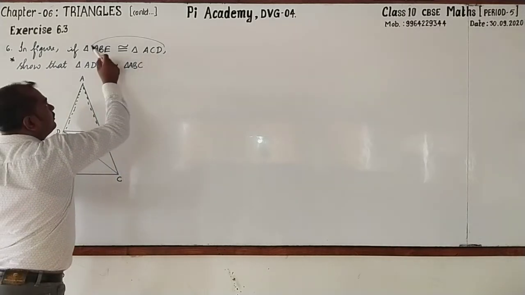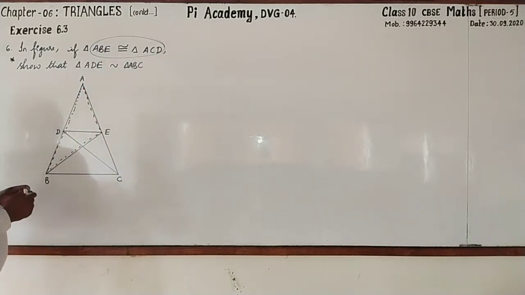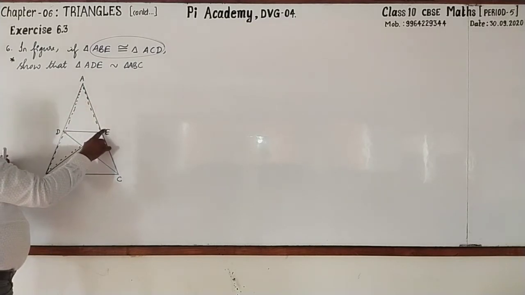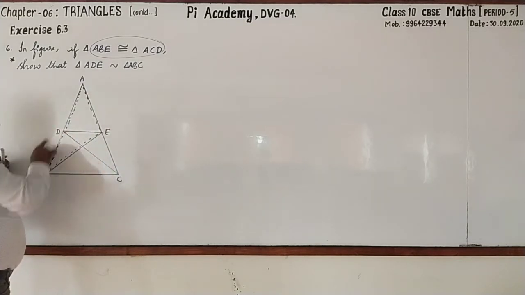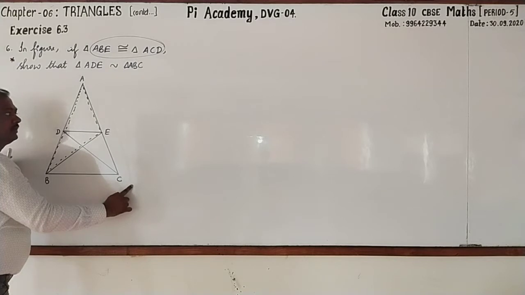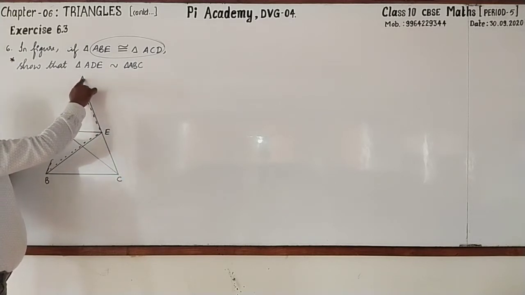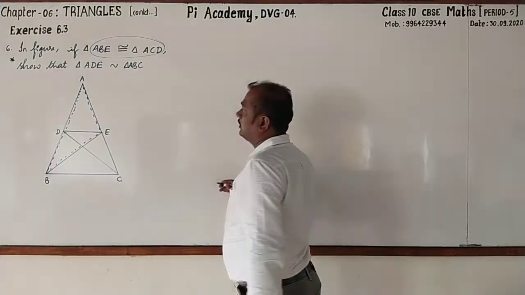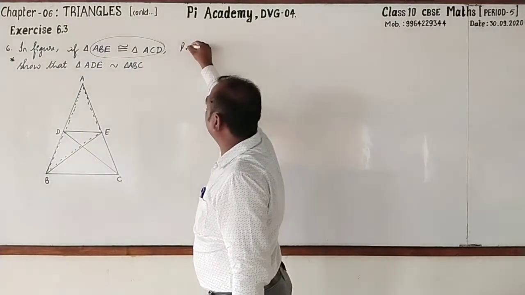To prove that one, we have to use this statement: ABE is congruent to ACD. That means AB equal to AC. Then AE equal to AD. Right? Okay. I'll go for writing the proof.